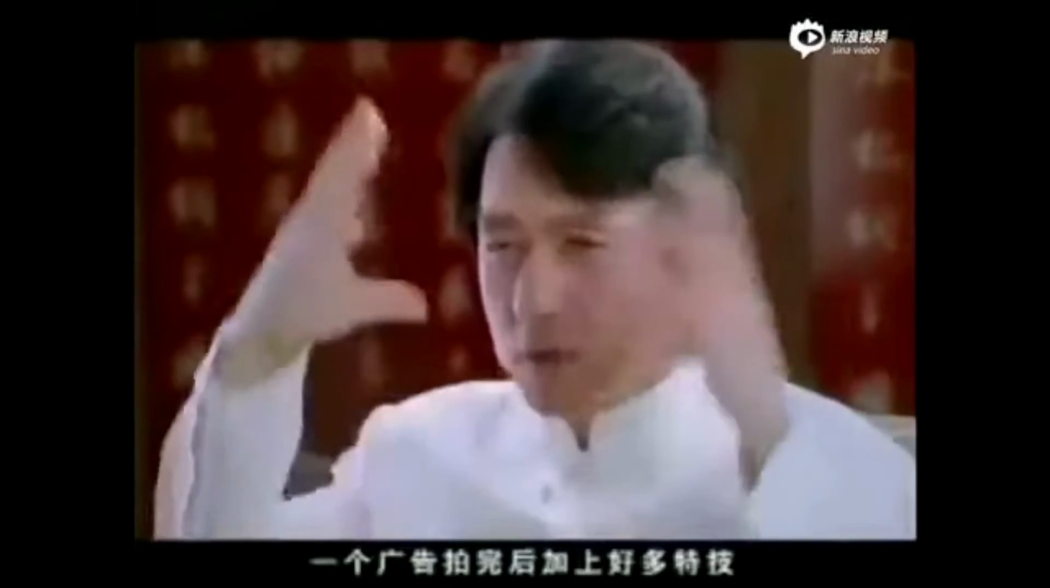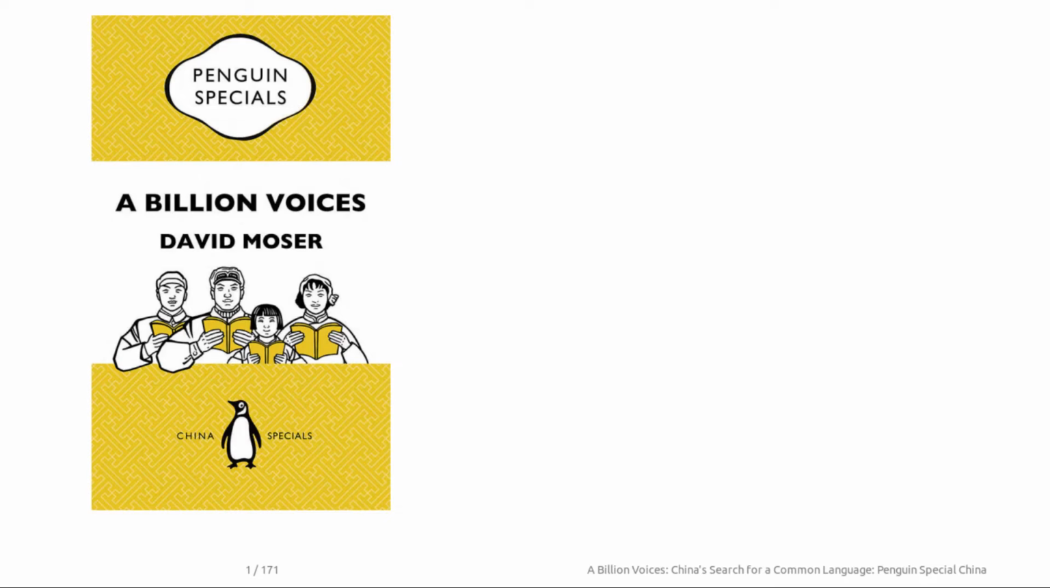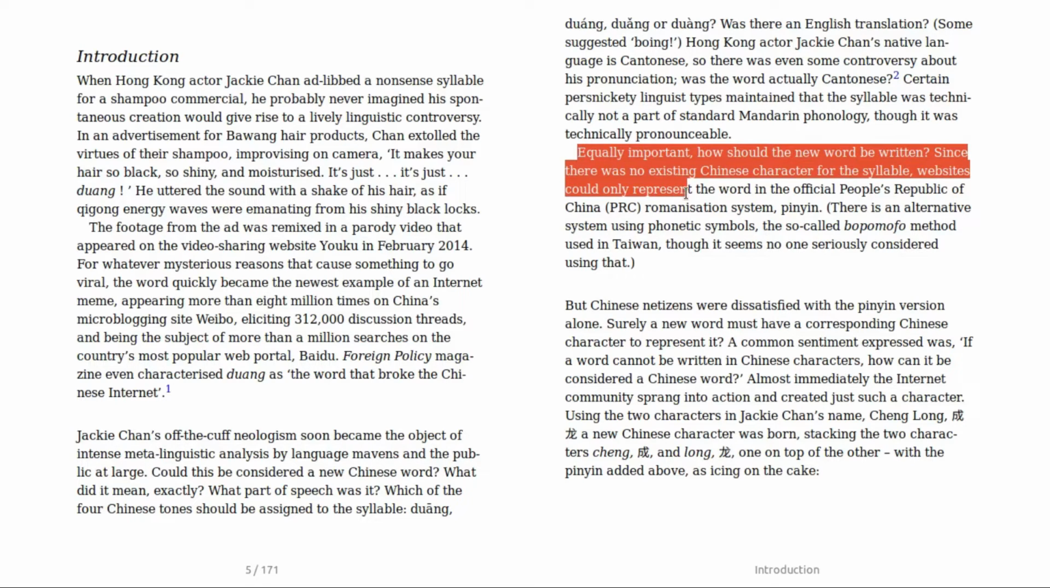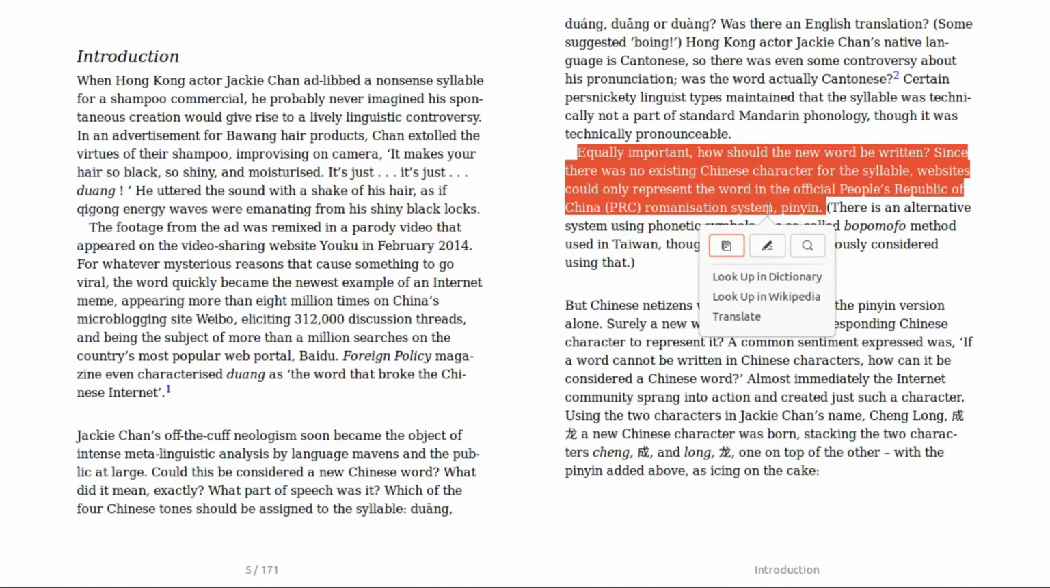A well-known linguistic controversy over this issue happened when Jackie Chan uttered a sound "dwang" while shooting for a shampoo ad. As the linguist David Moore writes in his book A Billion Voices, people didn't know how to write the new sound. Since there was no existing Chinese character for the syllable, websites could only represent the word in the official People's Republic of China romanization system, Pinyin.